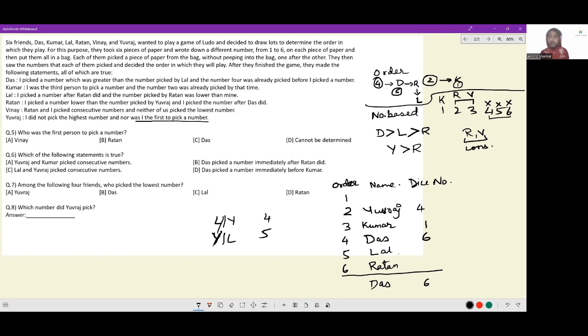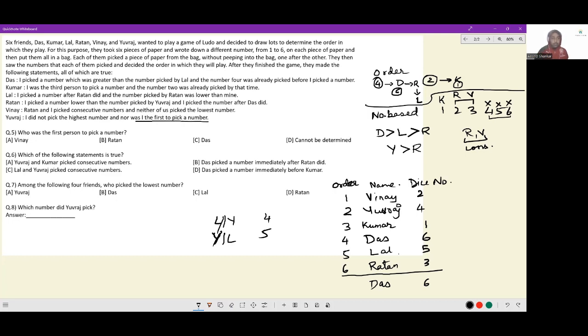Additionally, I know prior to 1, the number 2 was picked up. So 2 would have to be here. Now 2 could either go to Ratan or go to Vinay. So it has to go to Vinay because Ratan's position is fixed. If Vinay's position is fixed, Ratan's dice number 3 is also fixed. Now the only number left is Lal's, which is 5, which we could have come this way also or the other way also. So the order in which they have picked the number is this. The numbers that they have eventually gotten are these.